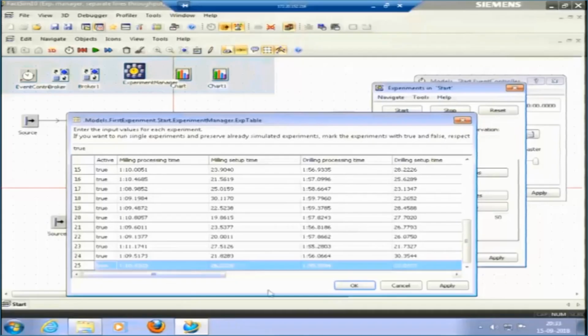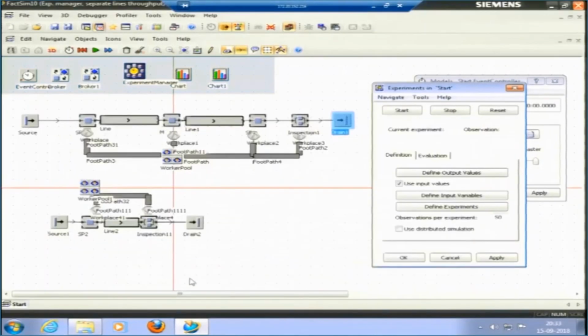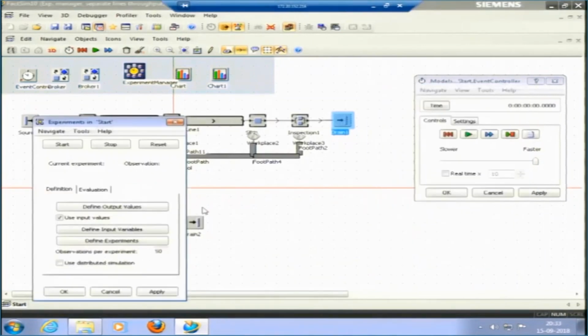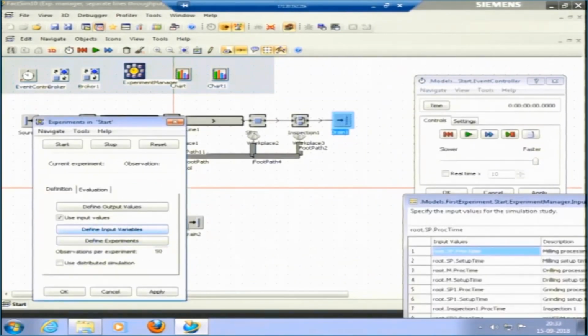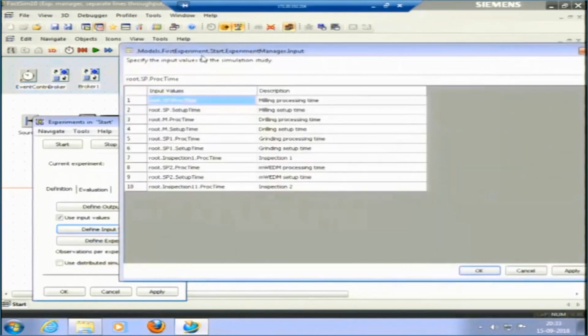Okay. So, the total number of experiments that happen is 25 into 50. So, 25 experiments are made, and 50 observations per experiment, those are given here. This is 50 observations per experiment. Then input variables are all these times: milling, drilling, grinding, processing and setup times, inspection 1.